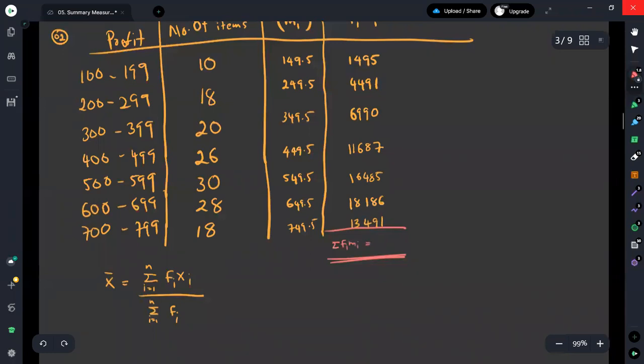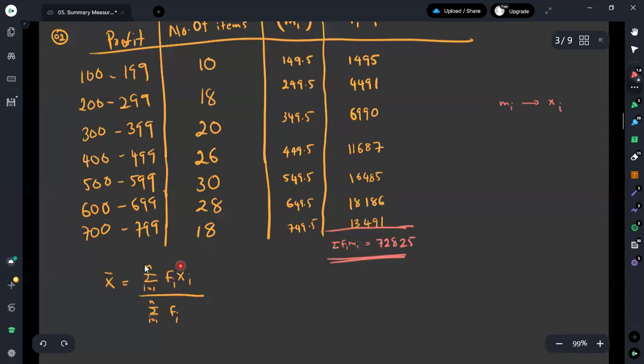Instead of xi, I am using mi. The summation of this column leads to 72,825. Once you add all these values, 72,825 is the summation.